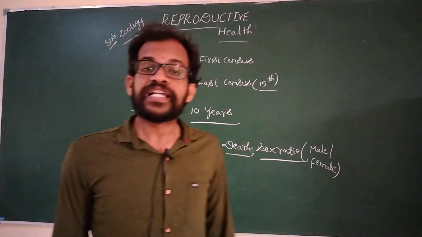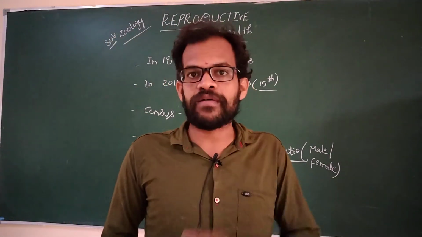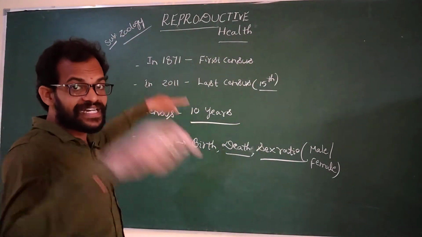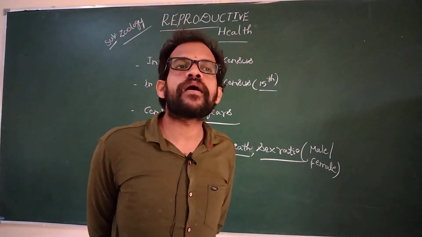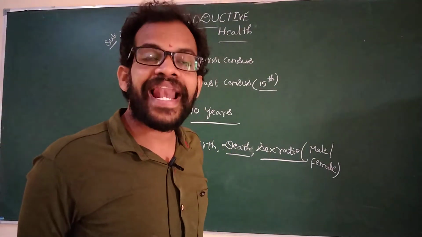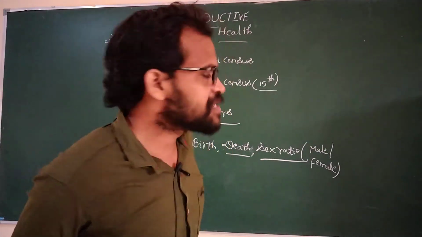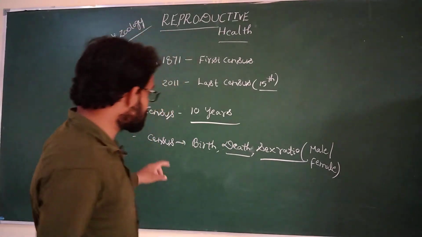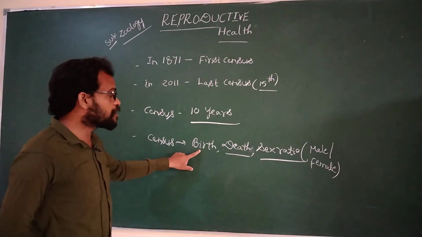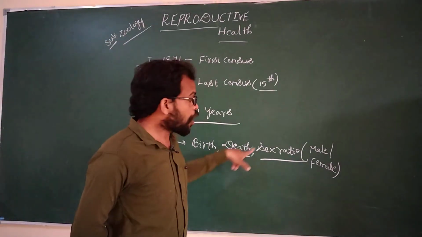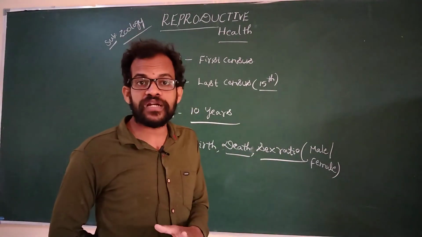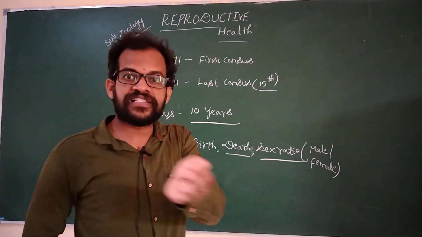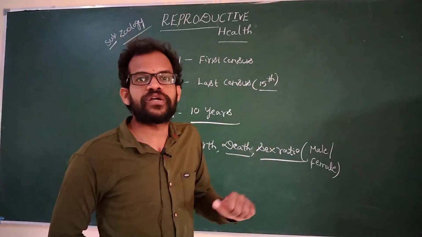For example, the male ratio in the year of 2021. Again they calculate the census. In 2011 they calculated, and again they will calculate in 2021. For some unknown reasons like elections, and due to Corona, they did not calculate the census. Once they calculate the census, they will have data on how many births, how many deaths, and the male ratio out of 1000. For example, 900 males, and 800 females. You can calculate the ratios.